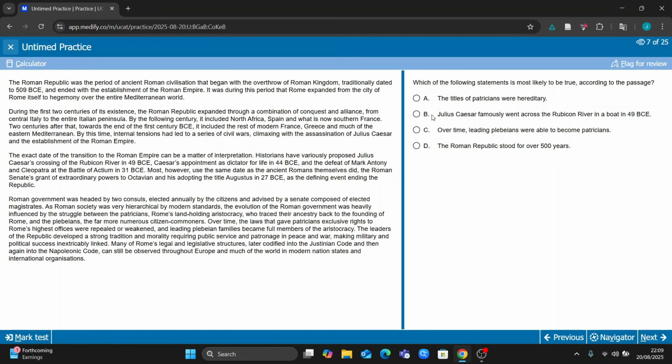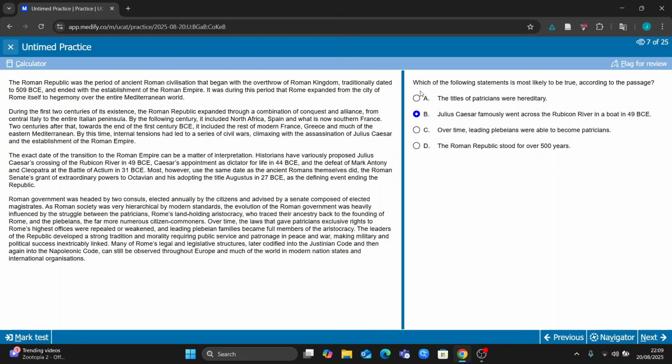And so here, I remember reading about Caesar. So it says he famously went across the Rubicon River in a boat in 49 BCE. So it says historians have variously proposed Julius Caesar's crossing. So I would say that this is potentially likely to be one of the true answers. Obviously, I'm not completely saying that this is the answer for sure, but I could have an idea. And if I wanted to guess, for example, I could just guess that this is and not spend too long on it. So I can still get somewhat of an idea.